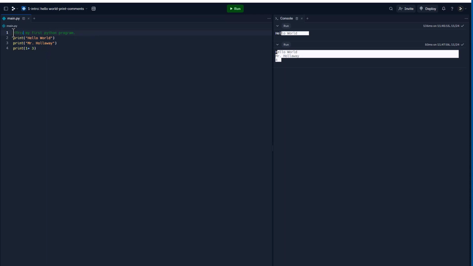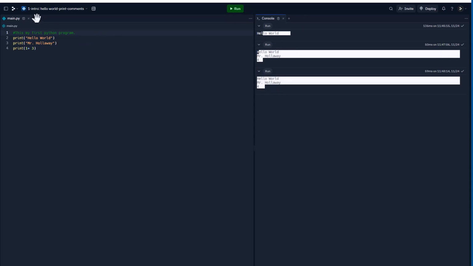So this hashtag, and then we type just a comment there. All right. So we're going to run it and watch what happens here. Nothing. You don't see the result of this, and the reason why is because the Python interpreter knows that this should be ignored. So this is really for just you, the programmer, or someone that is going to be looking at your program.